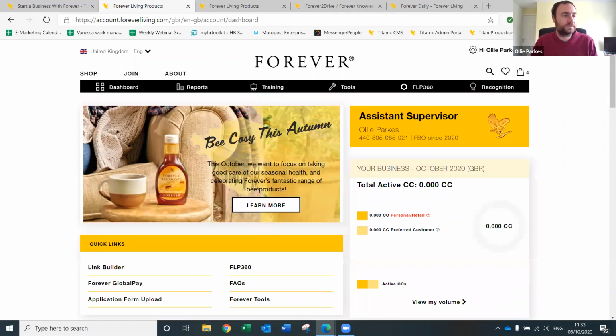Any questions? Let me have a look. Can we set up auto ship for customers? Yes, you can set up auto ship for customers. At the moment, you can only have one auto ship profile running at a time. We are looking into whether we can extend that to being any more. But at the moment, you can only set up one. So what we'd encourage you to do is get your customers to set up the auto ship using your sponsor ID.